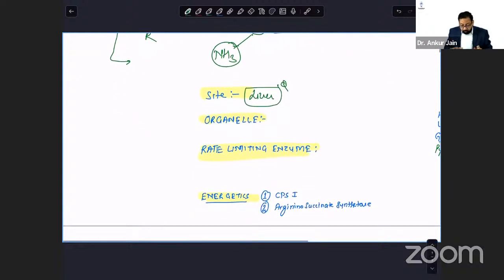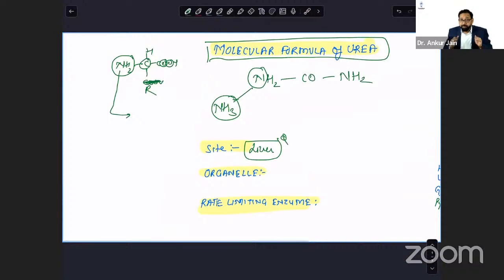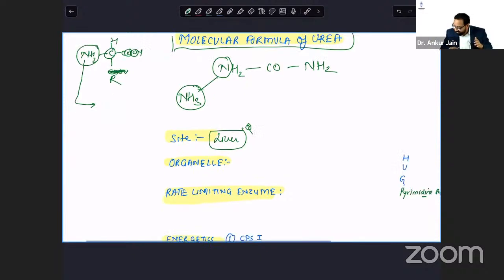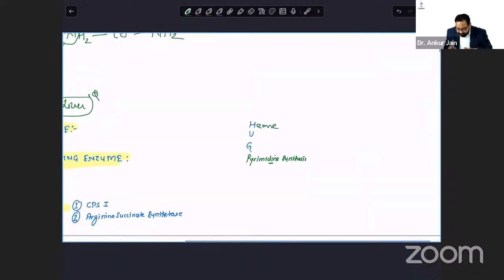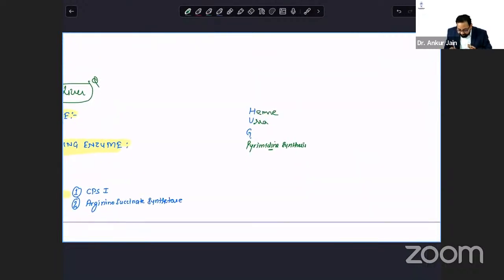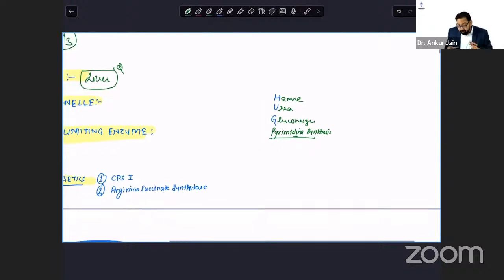Question also asked: which compartment? Few pathways occur both in mitochondria and cytosol. And the mnemonic was HUG PYARE. Yes, H for heme synthesis, U for urea cycle, G for gluconeogenesis, and pyrimidine synthesis.